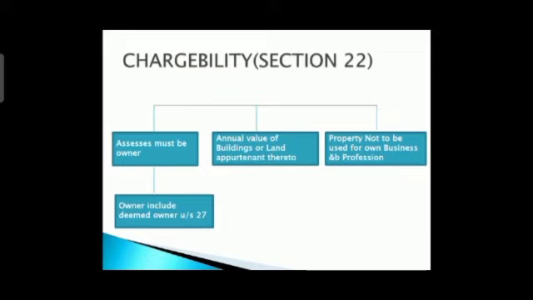Here we are going to see that the person may not be the legal owner, right? Deemed owner means, suppose a person has relatives, in that case they can be a deemed owner. But in that relative also we have some conditions, like it should be spouse, minor child, right? We'll see in detail afterwards in section 27. So let us move ahead.